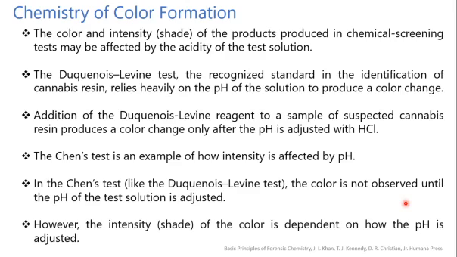As we know, there are certain kinds of acid-base titrations: strong acid, strong base titration; strong acid, weak base titration; weak acid, strong base titration. The endpoint appears at a different pH, and that's why the indicators used in these titrations are different, because every indicator has its own range for changing its color. That's why we can say that the pH plays an important role in the color formation of this kind of test. However, the intensity of the color is dependent on how the pH is adjusted.